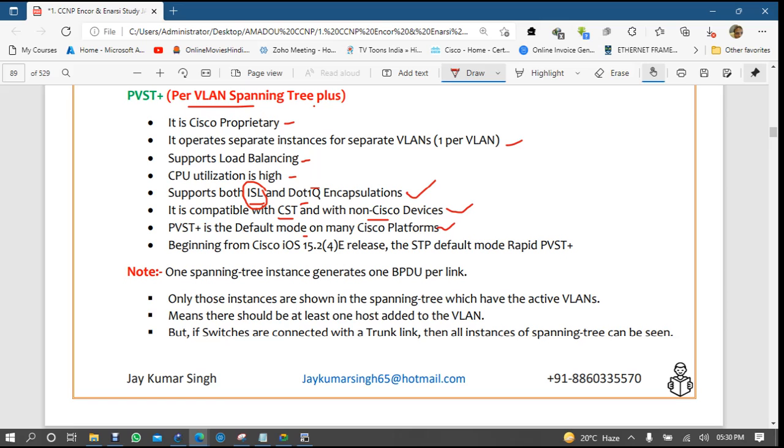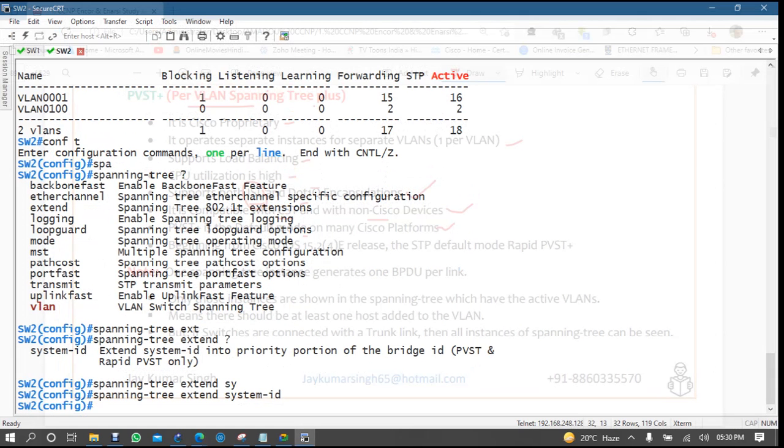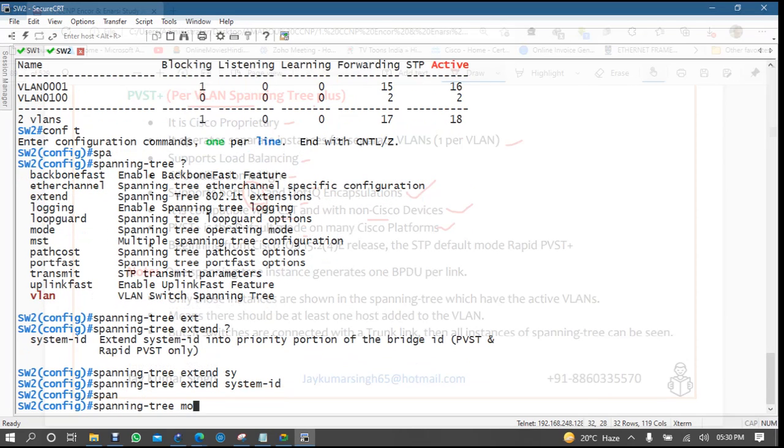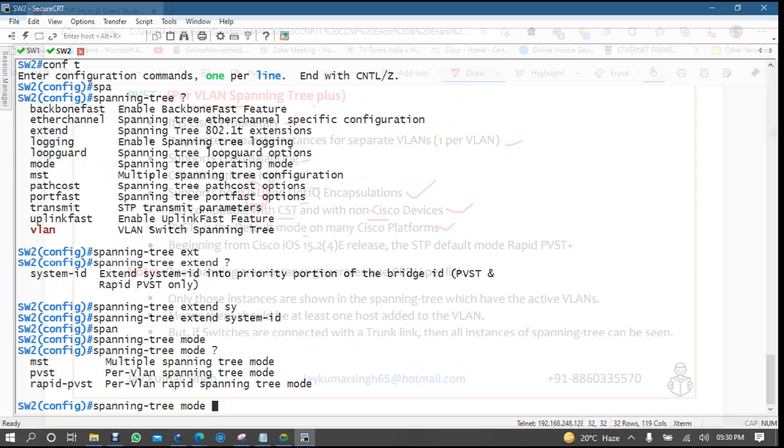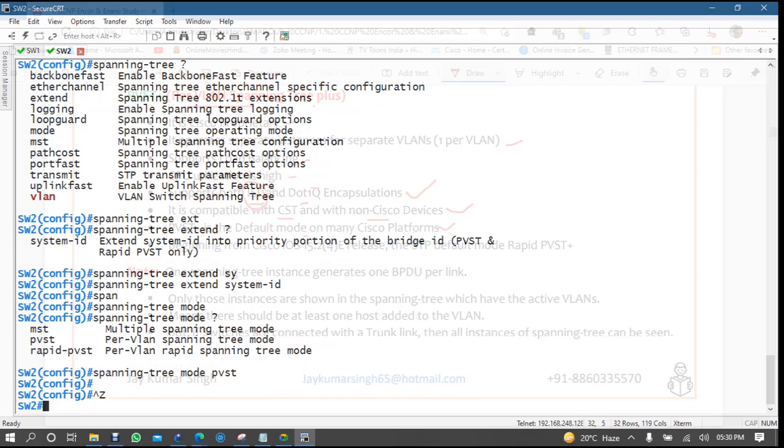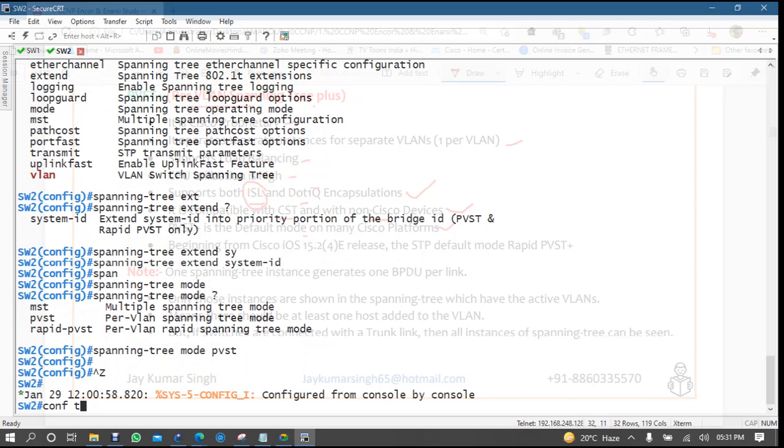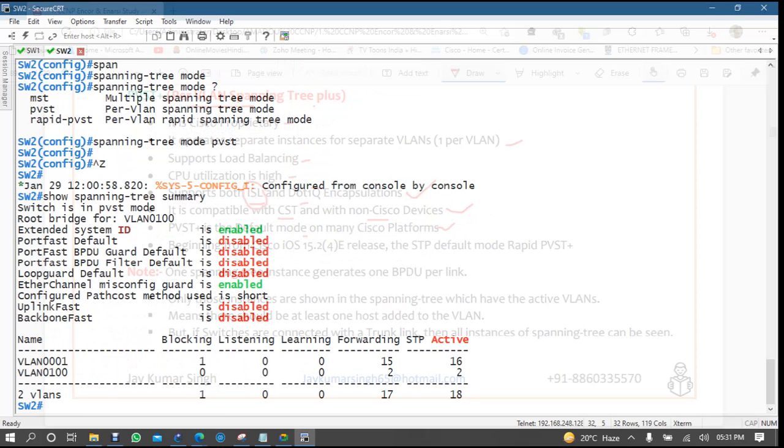You don't need to enable or change it, right? And if you want to change, you can come here. Remember, spanning tree mode. Here you can make it PVST or whatever. So if I make it PVST right now, I think it is PVST already.